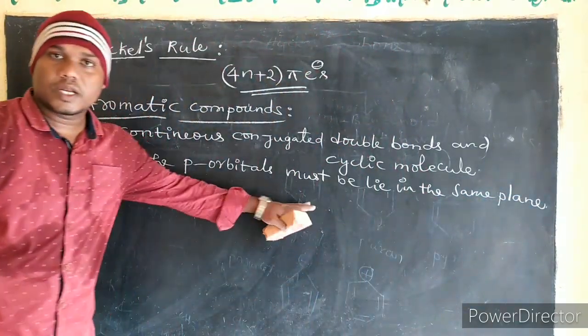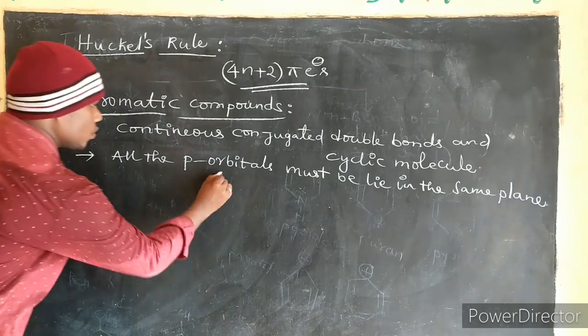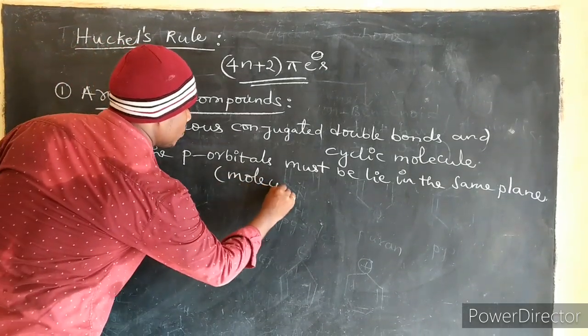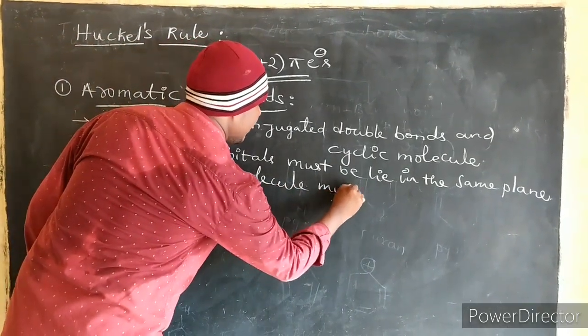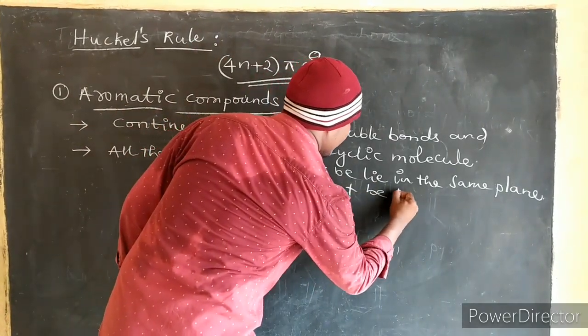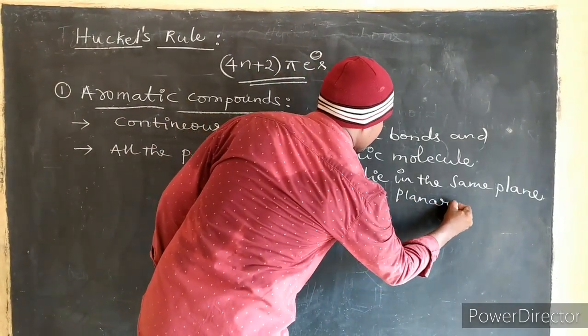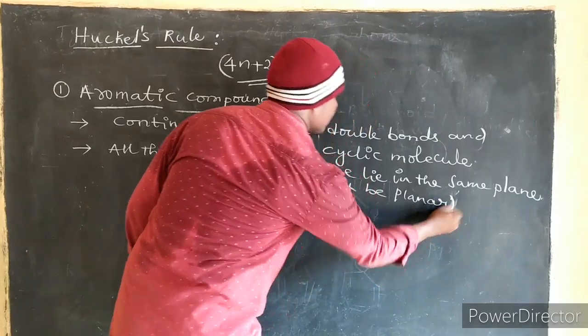That is, the molecule must be planar. Planarity, or simply planar. Correct?